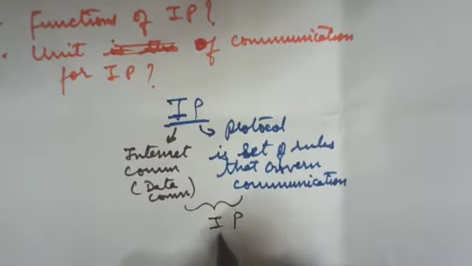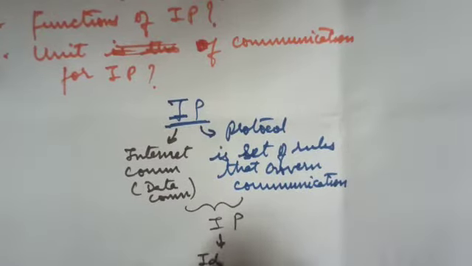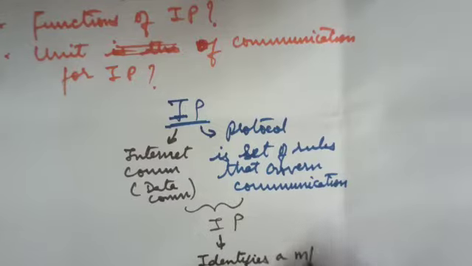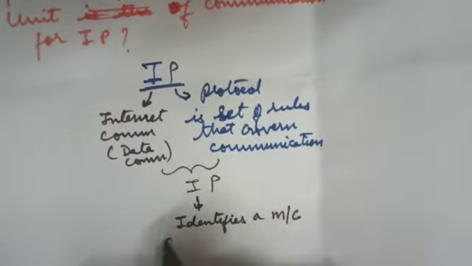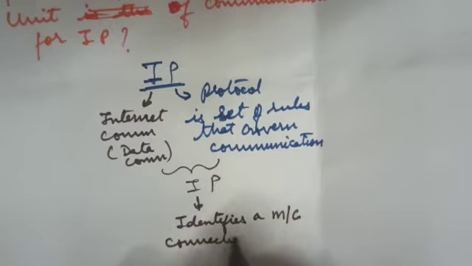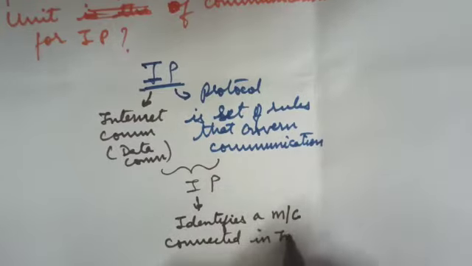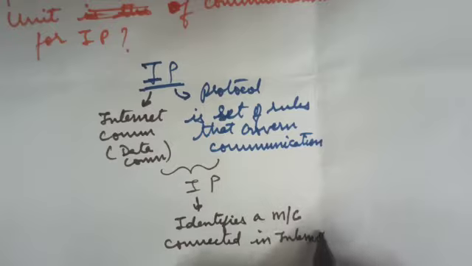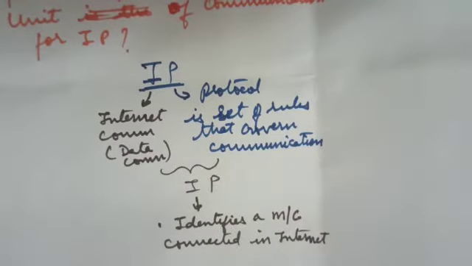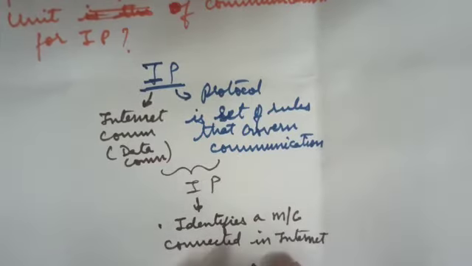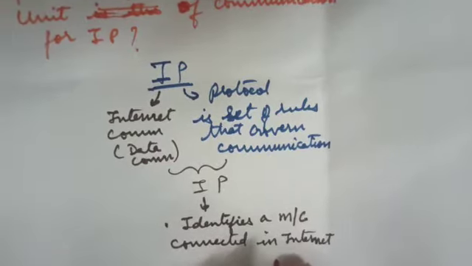Now, this Internet Protocol identifies a machine connected in internet. It identifies a machine connected in internet. Now, what are the different kinds of machines which are connected in internet?